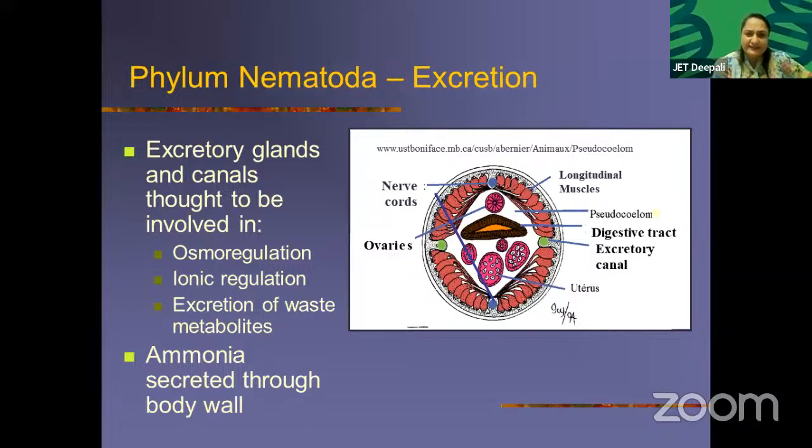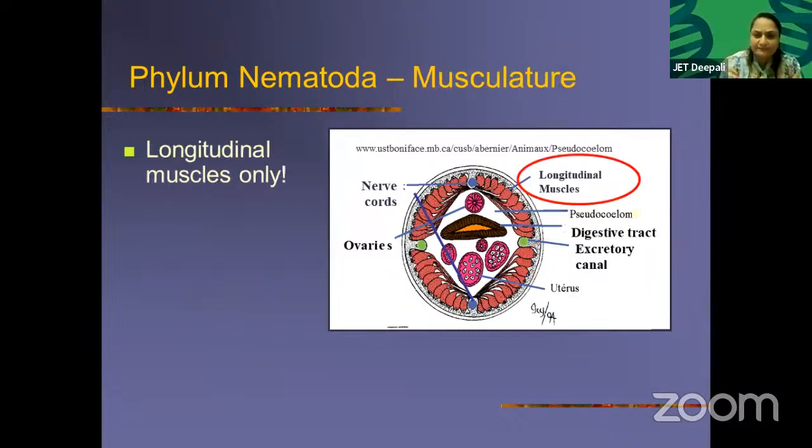Okay, excretory glands and canals are thought to be involved in osmoregulation, ionic regulation, and excretion of waste metabolites. Ammonia is secreted through the body fluid, meaning they are ammonotelic. They are secreting ammonia through the body wall. This is again an important thing. Nematodes are ammonotelic. See, the excretory canal.